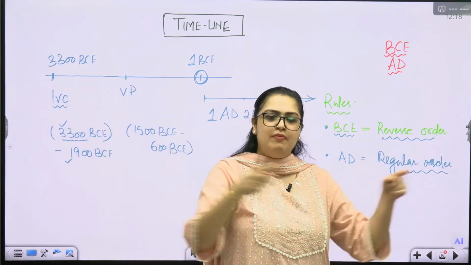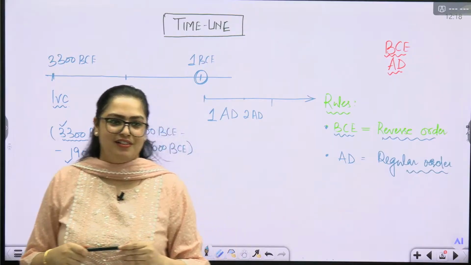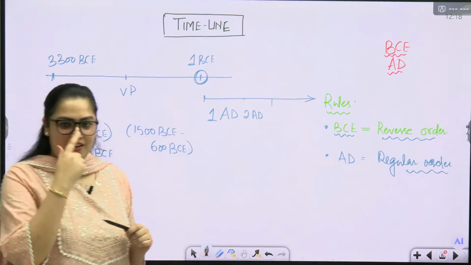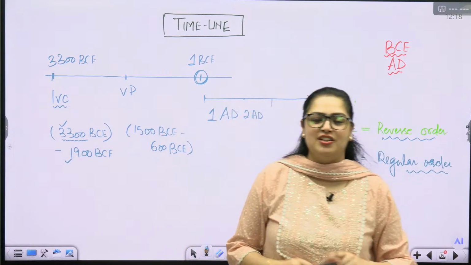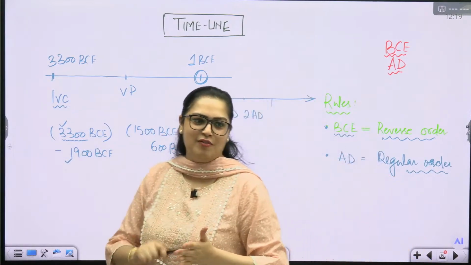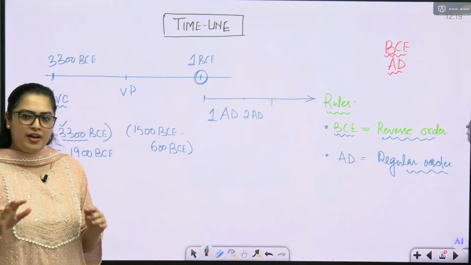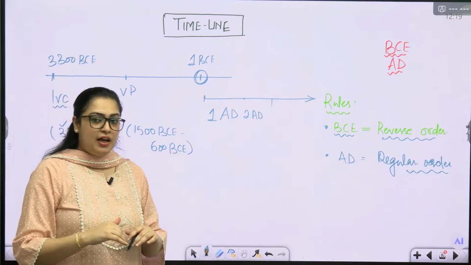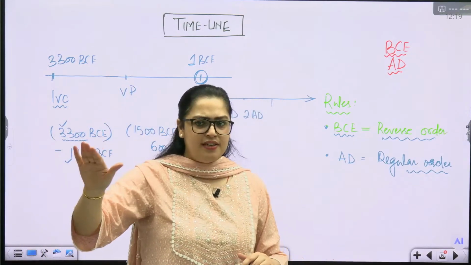Similarly, the initial 1000 years will be called what? Okay, this you will find out. This I will not tell you. The first 100 years is the first century. Now you understand. So whenever we say the Gupta Empire was there in the 4th century AD, now you understand the meaning of it.